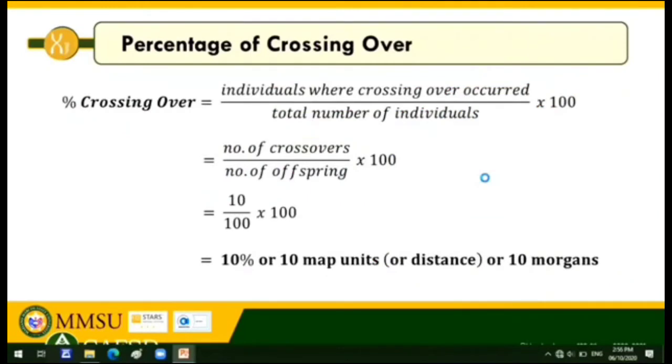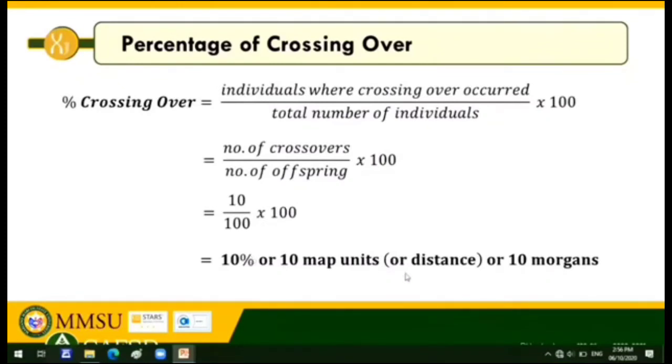So, how do we get the percent crossing over. Since we talk about crossing over, paano natin makukuha yung percentage of crossing over? So, the number of recombinants between loci is used to calculate distances for each pair of loci. Okay? So, the percentage of crossing over among all offspring of a mating is also called map distance. So, yung percent crossing over, also called map distance.